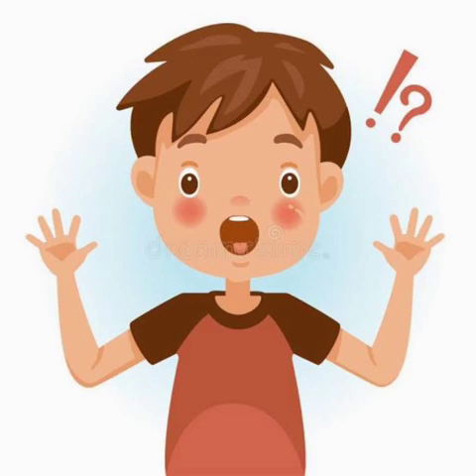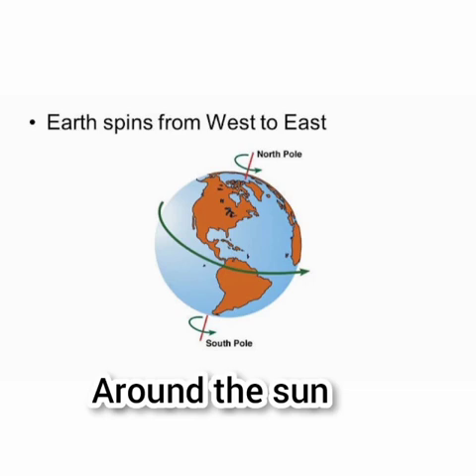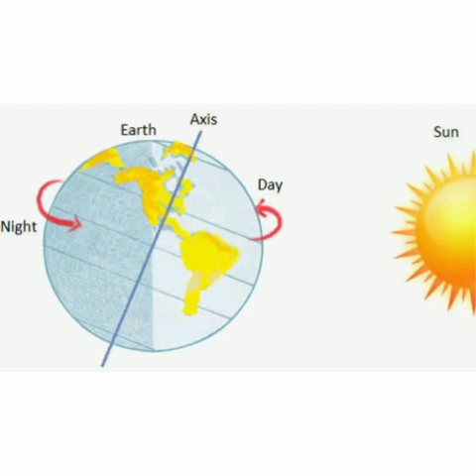Why do they have different time zones? See children, the Earth rotates continuously from west to east around its axis. So during this rotation, different places see different amounts of sunlight. Suppose we have one time zone and it is 12 p.m. on one side in the morning, and if it would be 12 p.m. on the other side at night, it will give us confusion.